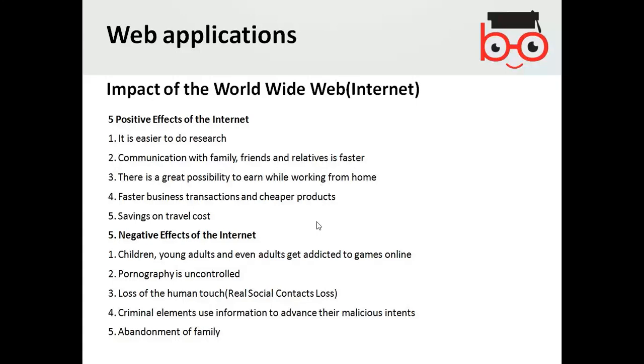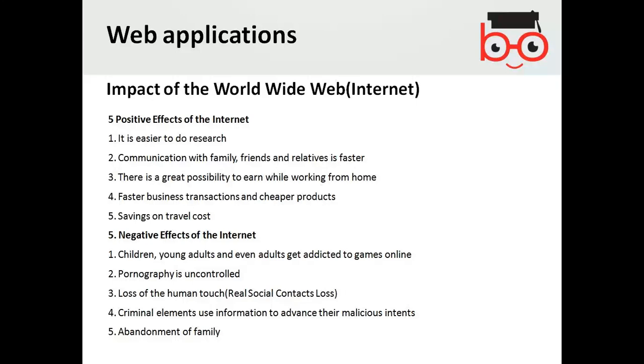And obviously there are different concerns and benefits. Negative, like young children and even adults get addicted to online games, perhaps people waste time on games and other time consuming things. Pornography is uncontrolled, loss of human touch, real social contact loss. For example, if you are on social media or any computer, doing games and other stuff day and night, then you are cut off from human touch.